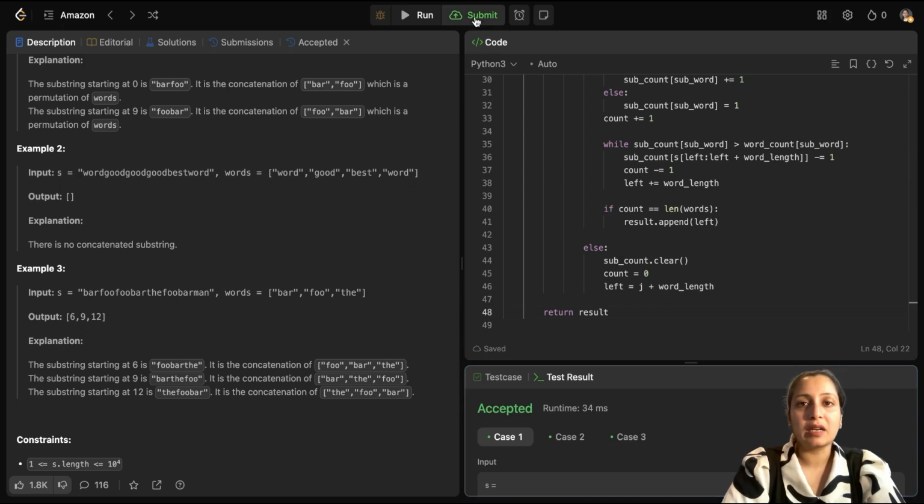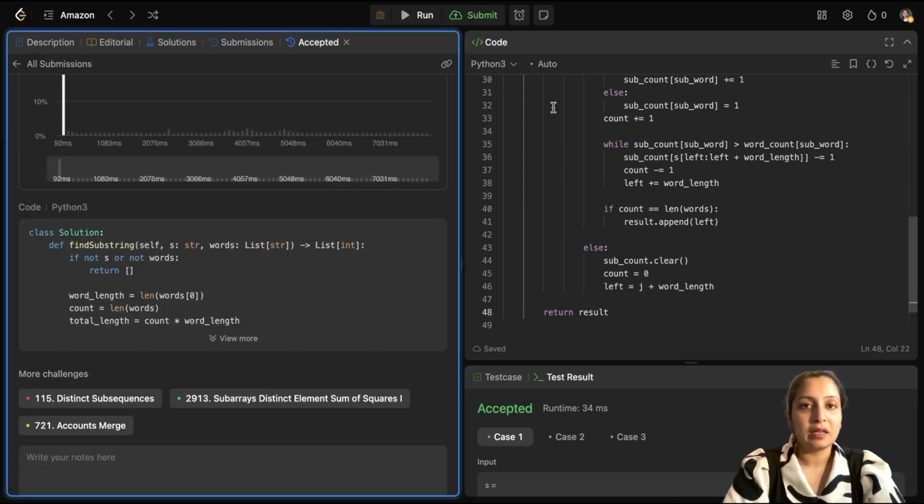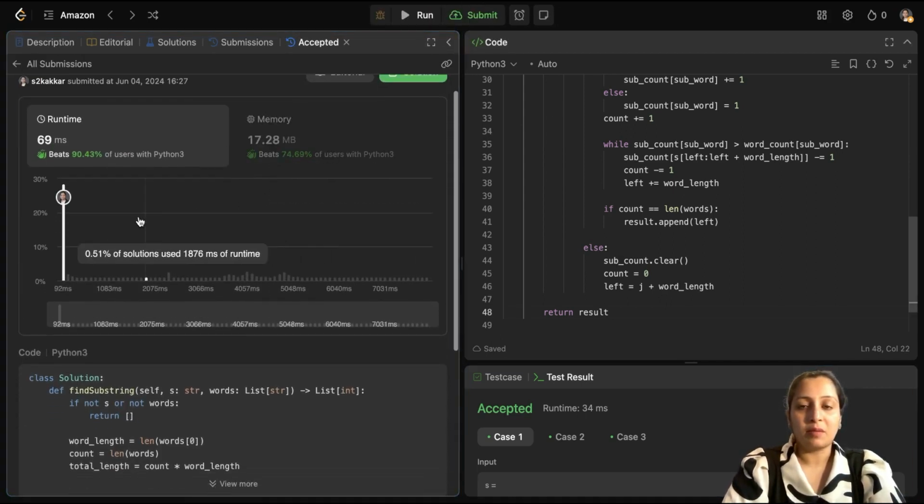So it's accepted. Let's submit. So we have submitted the solution.